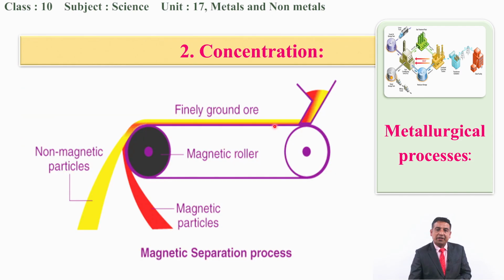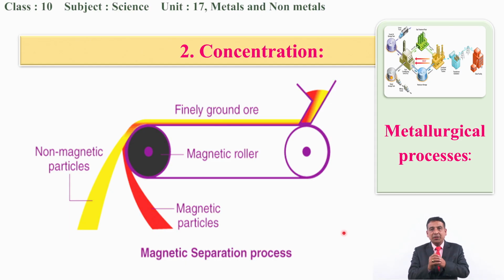So the next step is concentration. As I have just told you, according to the presence of impurities, we need to follow different steps, different processes for the concentration. The first one is magnetic separation.